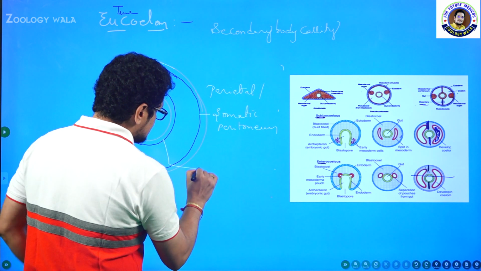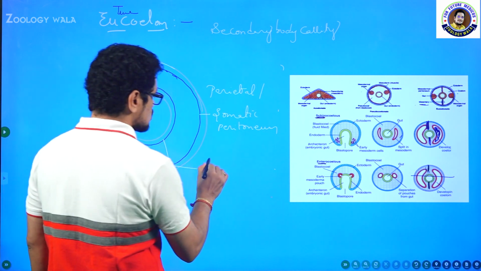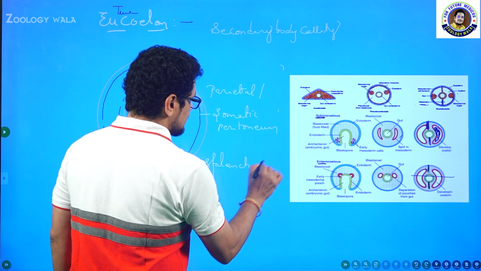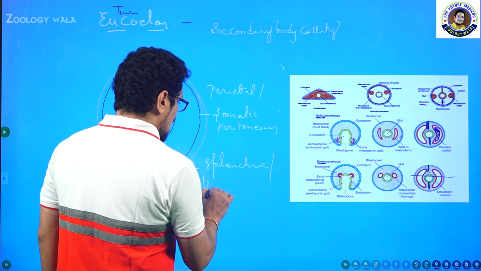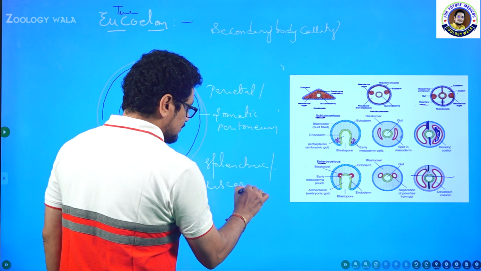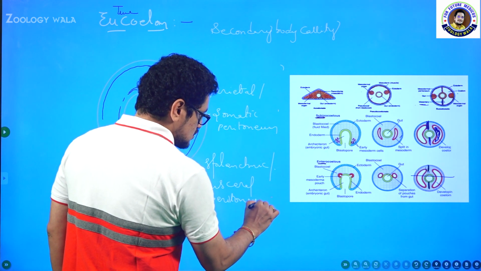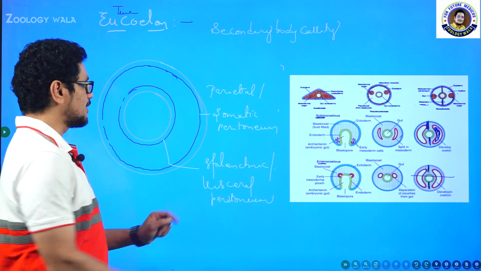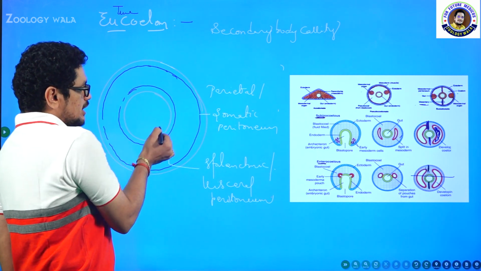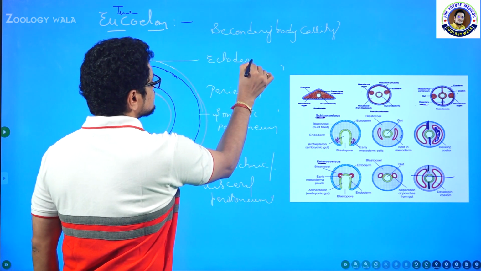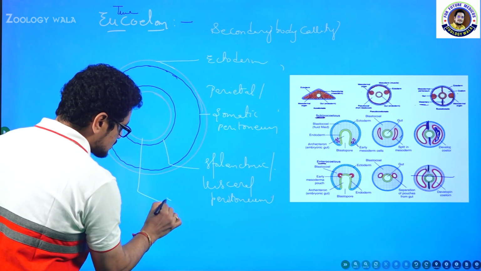And here also there is a mesodermal layer, isn't it? This is called splanchnic, S-P-L-A-N-C-H-N-I-C, splanchnic peritoneum or visceral peritoneum. Why? Because this peritoneum surrounds the visceral organs, so it is called visceral peritoneum. So somatic peritoneum, visceral peritoneum, and the outermost one is ectoderm, the innermost one is endoderm.